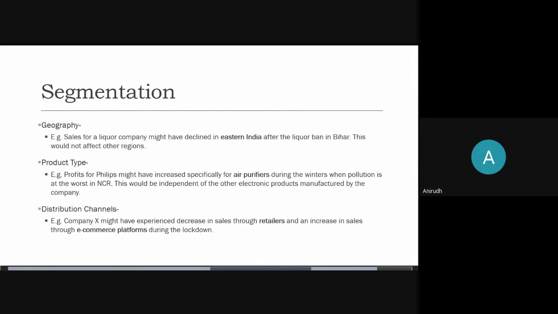So Nishant, MECE is mutually exclusive and comprehensively exhaustive. MECE would mean here, for example, in case of segmenting according to geography, what I gave as an example was we divided India into different zones: north, east, west, south, central, northeast.